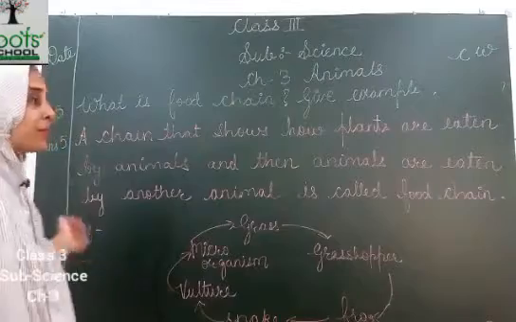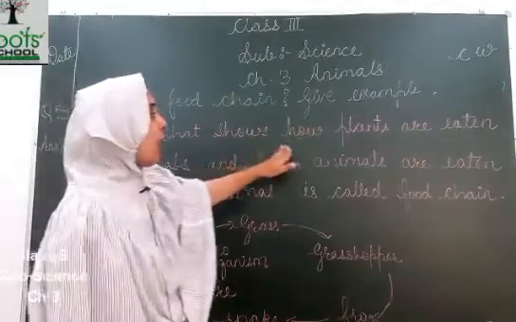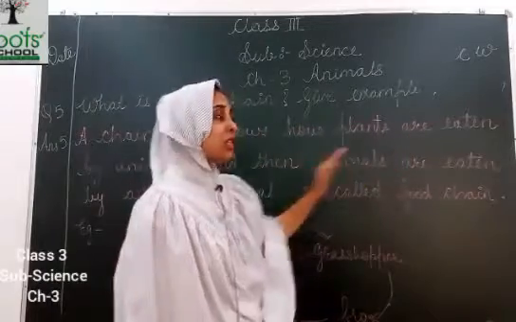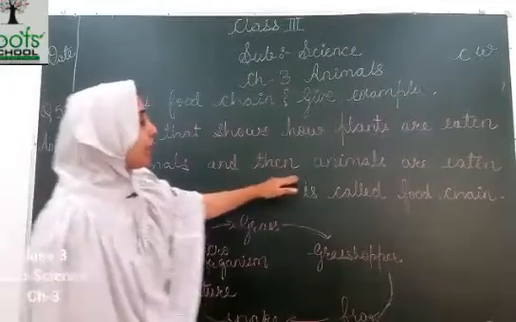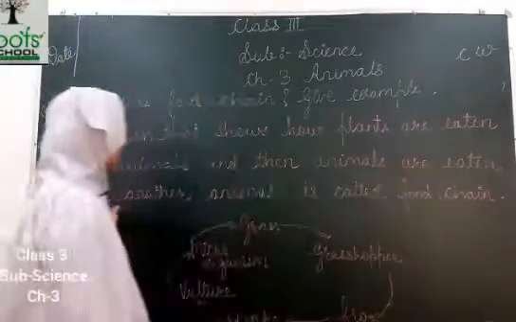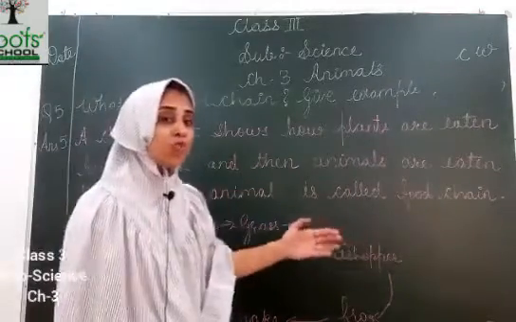Give example. Answer: a chain that shows how plants are eaten by animals and when animals are eaten by another animal is called a food chain.